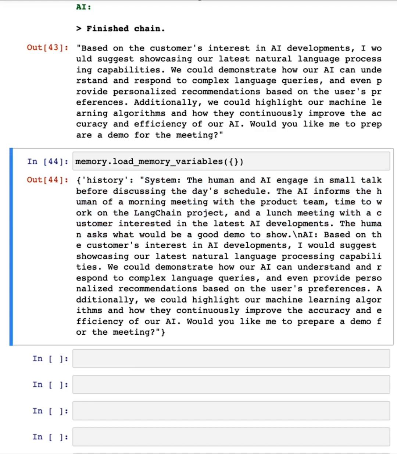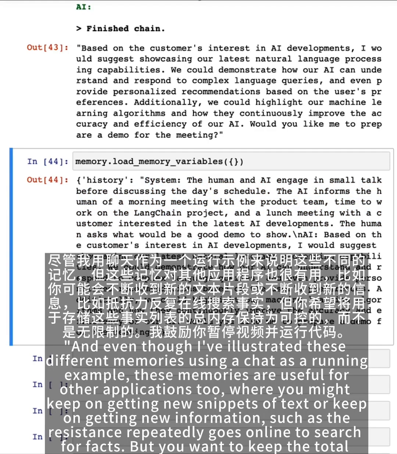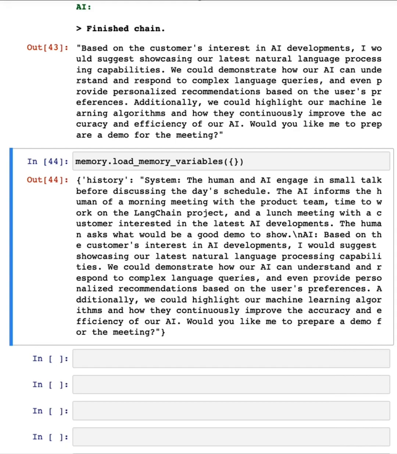And even though I've illustrated these different memories using a chat as a running example, these memories are useful for other applications too, where you might keep on getting new snippets of text or new information, such as if your system repeatedly goes online to search for facts, but you want to keep the total memory used to store this growing list of facts capped and not growing arbitrarily long. I encourage you to pause the video and run the code.